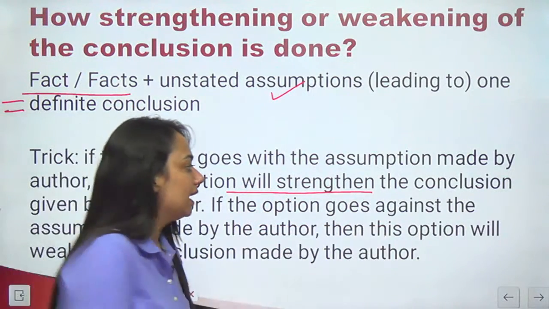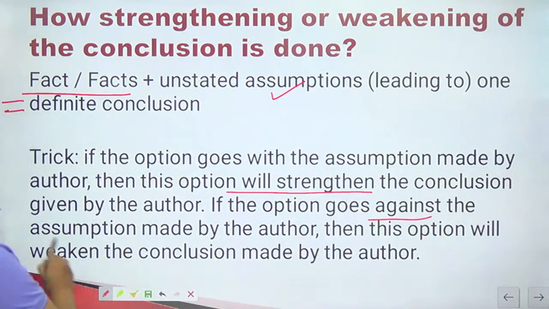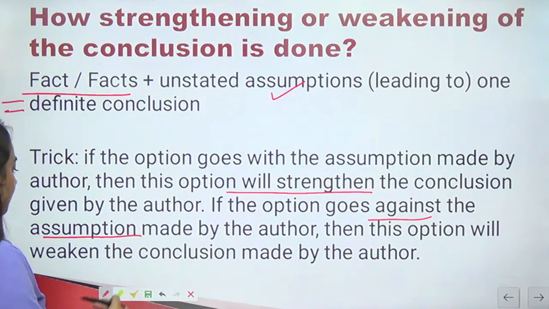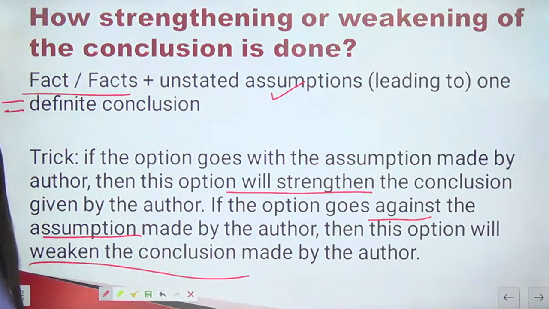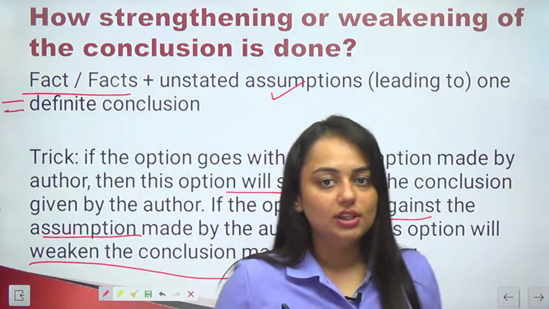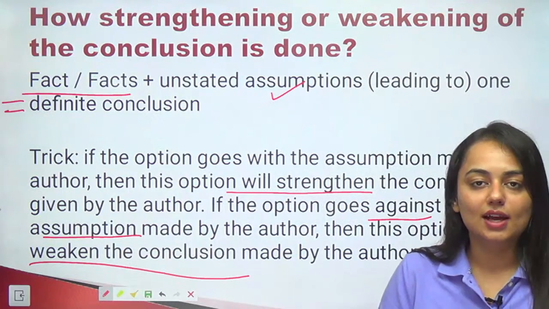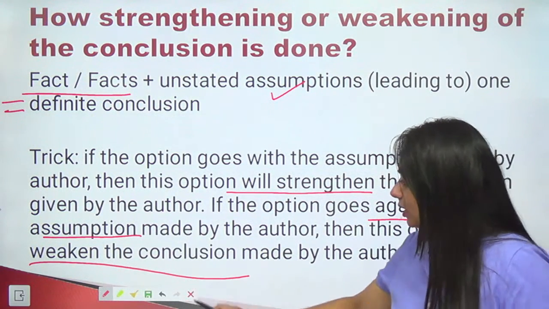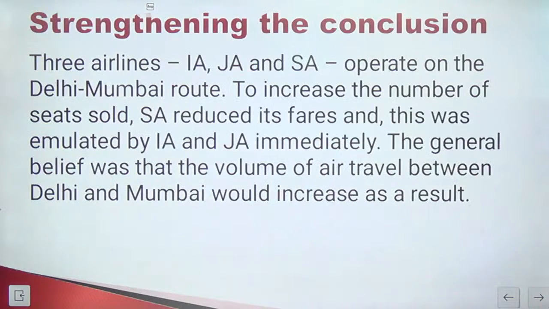Going against the assumption means weakening the conclusion. That's it. It is as easy as that. You just have to see if the given options are supporting the assumption or going against it, and then it will eventually be easy for you to answer the question. Let's see an example of strengthening the conclusion.